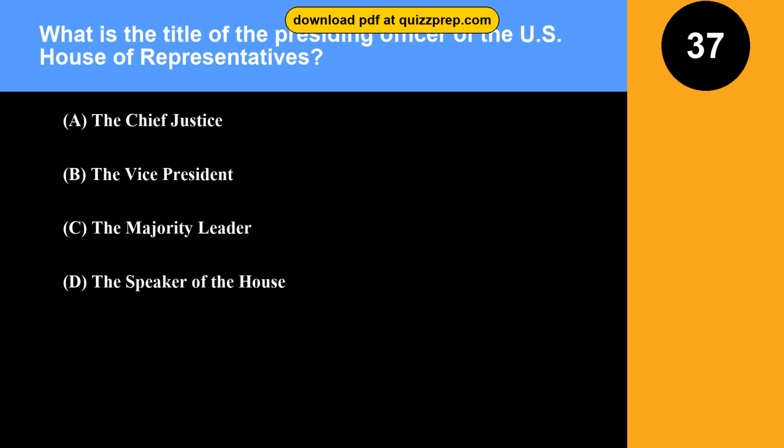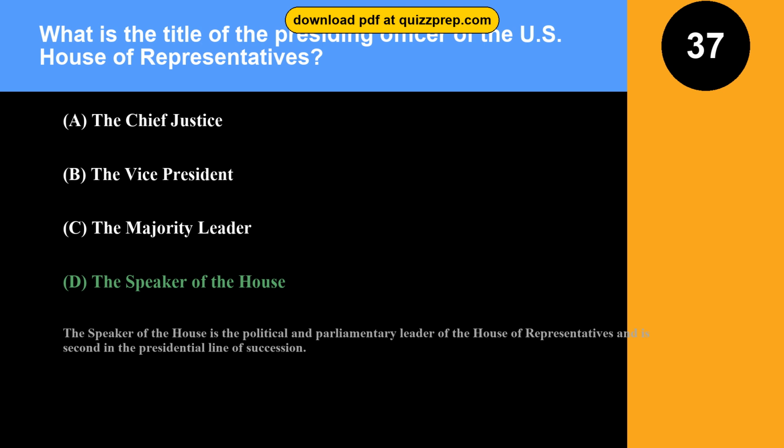Question 37. What is the title of the presiding officer of the U.S. House of Representatives? Option A, the Chief Justice. Option B, the Vice President. Option C, the Majority Leader. Option D, the Speaker of the House. The correct answer is option D, the Speaker of the House. The Speaker of the House is the political and parliamentary leader of the House of Representatives and is second in the presidential line of succession.